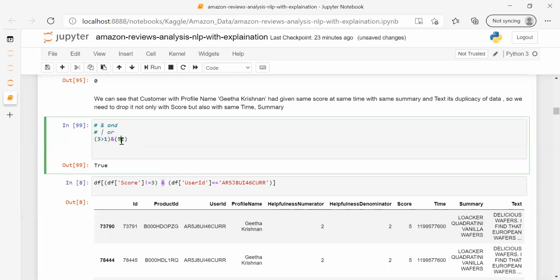Let's suppose if I change it. The AND function says that if both of the conditions are true, then only it's going to give me the true result. Otherwise, if either one is false, then the answer would be false. In the OR function, if any of the conditions is true, then my output will be true. Let me show you. See, this is true now. But in case of AND, if both the conditions are true, then only I'll be getting true. Did you get this? Any doubts?